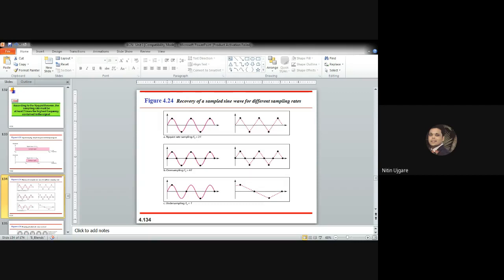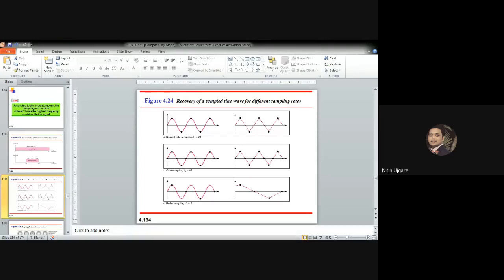But the oversampling in part B can also create the same approximation, but it is redundant and unnecessary, right? Though it also produces approximately the same shape as the original sine wave, it is actually redundant. It is of no use. It is not necessary at all.